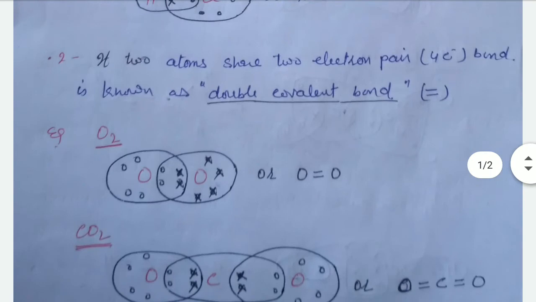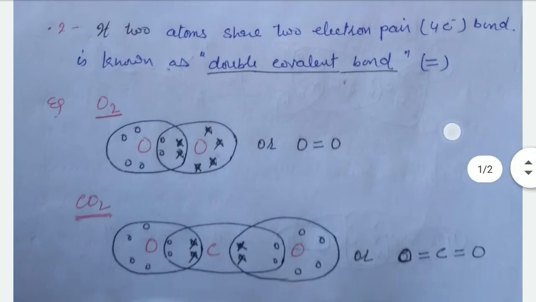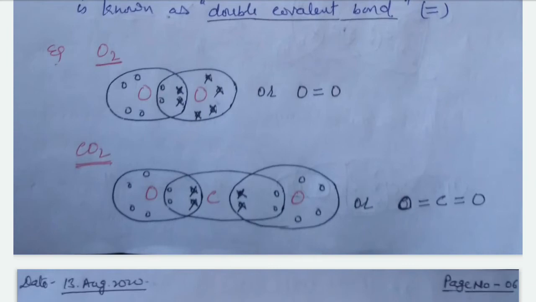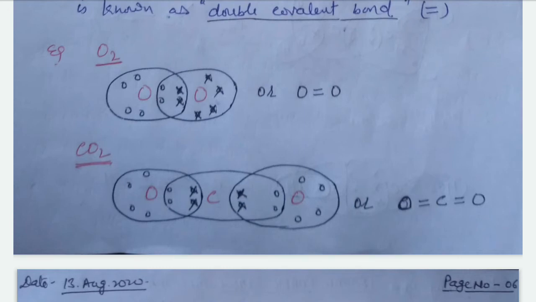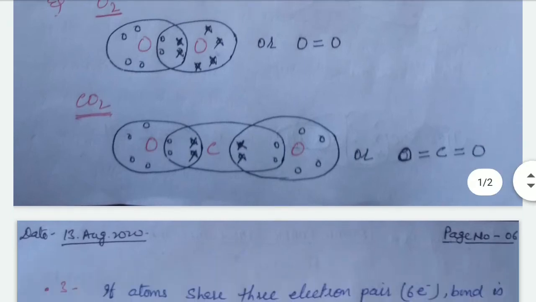And in double covalent bond, oxygen has six valence electrons and requires two electrons to complete our stable electronic configuration. Therefore it combines or mutually shares with another oxygen atom to form O double bond O, and also CO2. Carbon has four valence electrons and oxygen has six valence electrons. Therefore carbon and oxygen mutually share four electrons to form O double bond C double bond O.